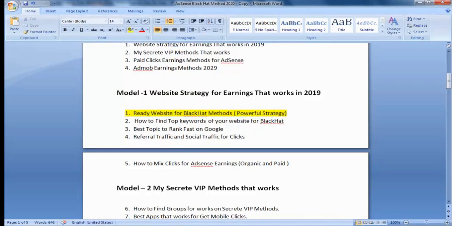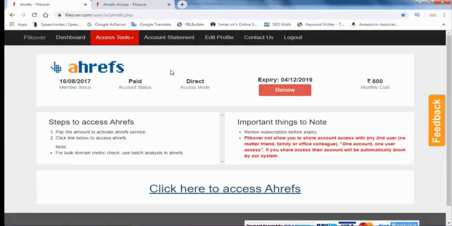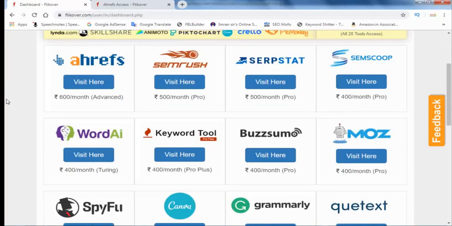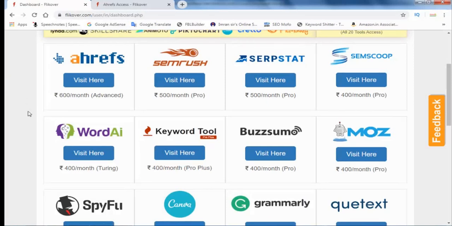So let's start. How can you know whether your website is ready or not ready for Black Hat work? This is a website called Flickover.com. Here you can buy group tools at a cheap rate.